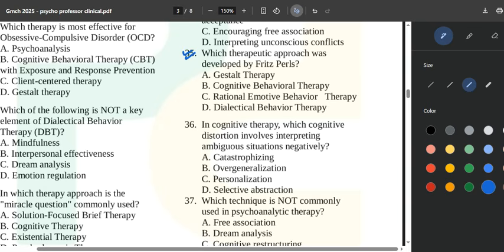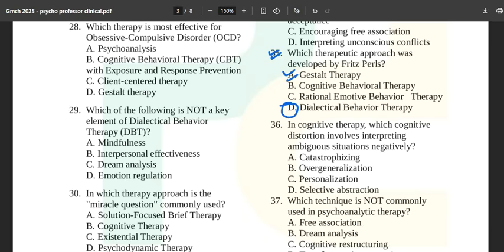Of course, the answer is going to be Gestalt therapy, not cognitive behavior therapy. Why? See, dialectical behavior therapy, Marsha M. Linehan is looking at you, and we will move forward to the next question. Which of the following is not a key element of DBT?